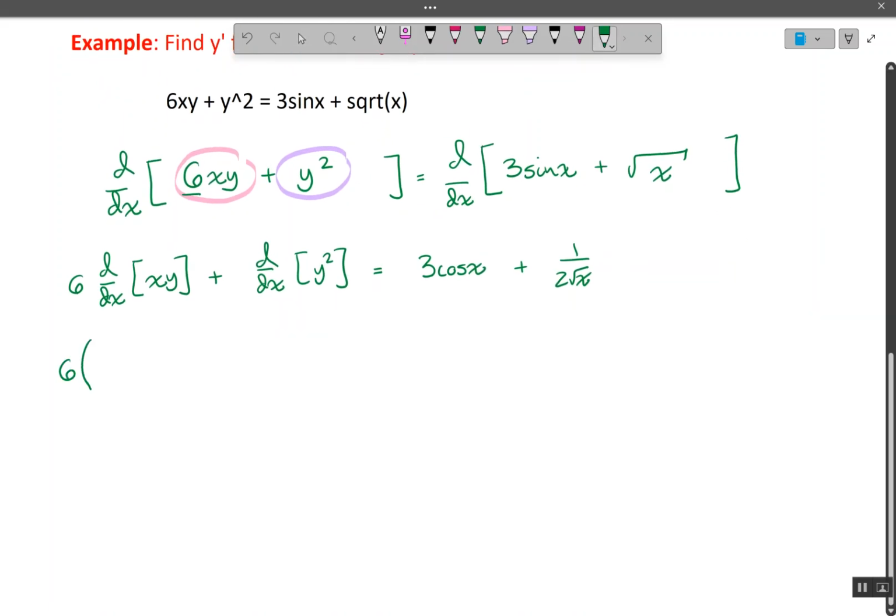Okay, now we have 2 things, first and second. Derivative of the first, don't touch the second, right? This is my product rule. Plus derivative of the second, that's y prime, don't touch the first. Okay?